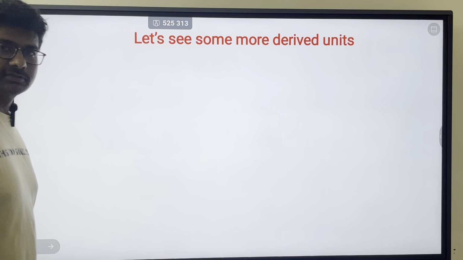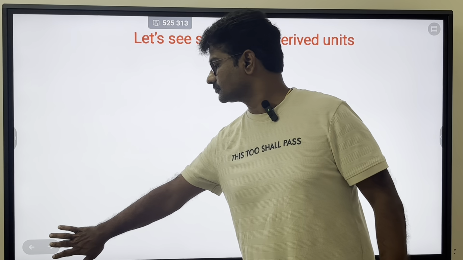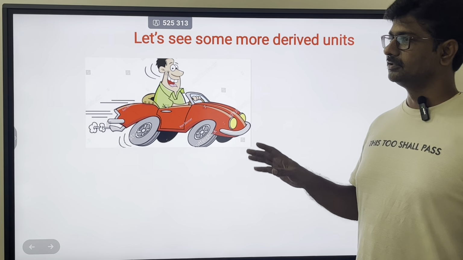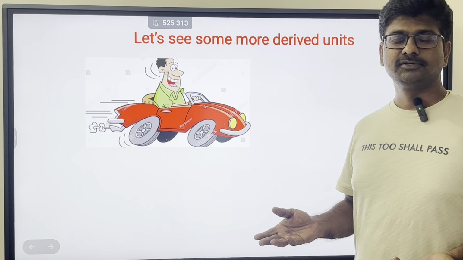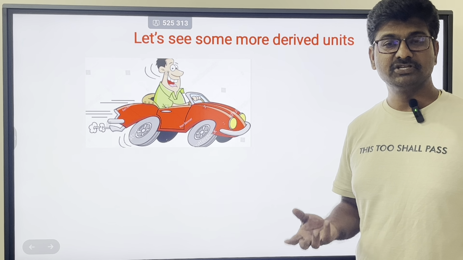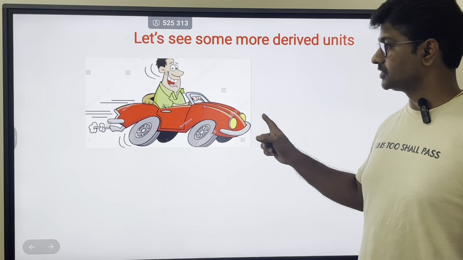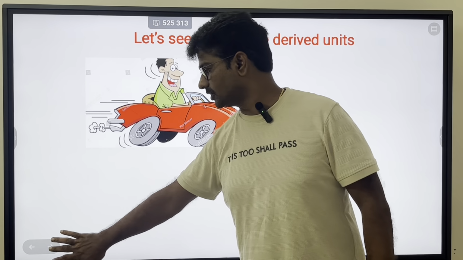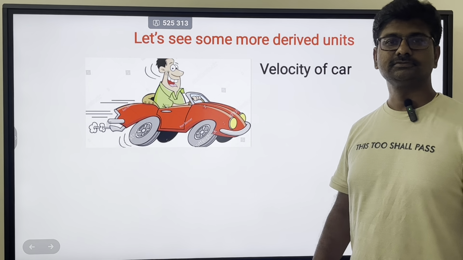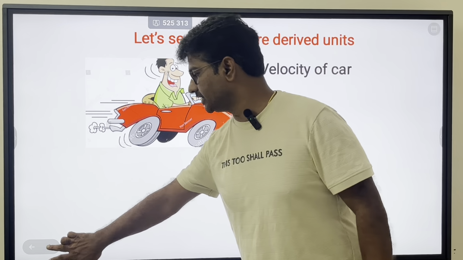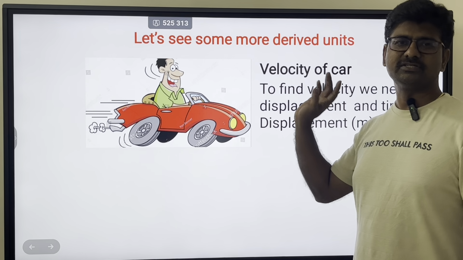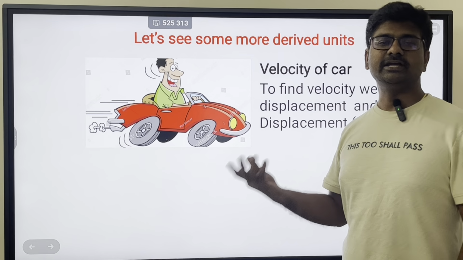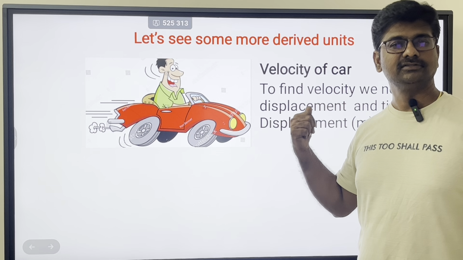So let's see some more derived units here. Suppose someone is moving in a car and we say he is moving faster. Faster means how much? There should be some quantity to measure it. What is the quantity we use to measure how fast he is going? There's a velocity, right? So velocity is to be found out now. How do you get it? I cannot measure the velocity directly. So I need to find what is the distance traveled and what is the time taken. So then only I get what is the velocity.